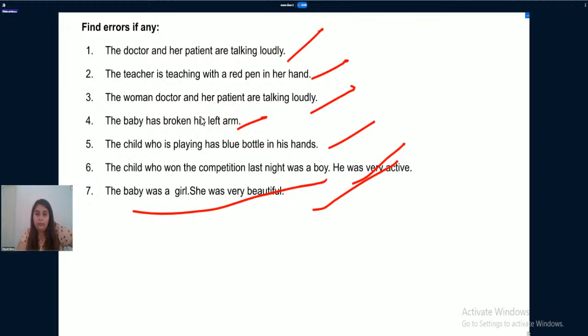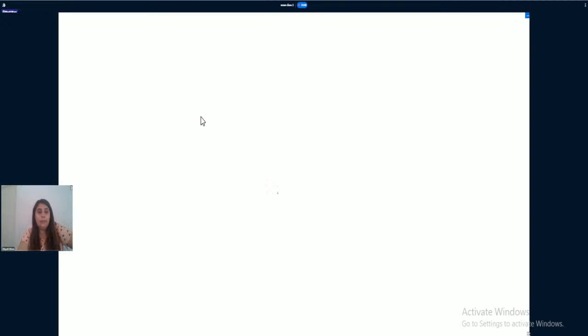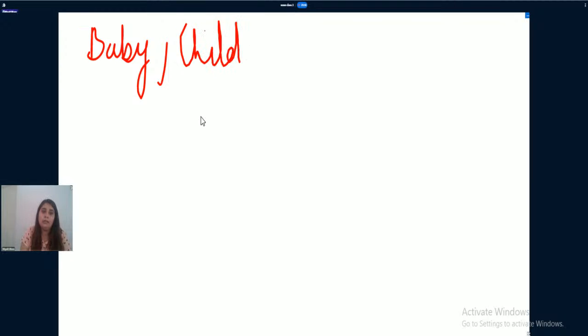Let me check. Okay. See, first of all, we are going to consider three words: baby, child, and infant. All these words are used for kids of different ages.